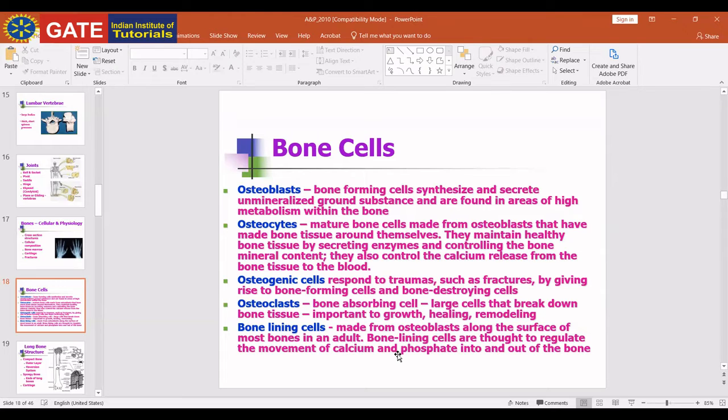Cardiac muscles are involuntary, but they are striated. They have bands. In cardiac muscle there are intercalated discs. If one muscle cell contracts, all the cells will contract. This is the all or none principle. If one cell contracts, every cell will contract, and if one cell is not contracted, then none will be contracted. The all or none principle is followed by cardiac muscle cells. For that they have intercalated discs, which are interconnections. That's why if one cell contracts, every cell contracts.